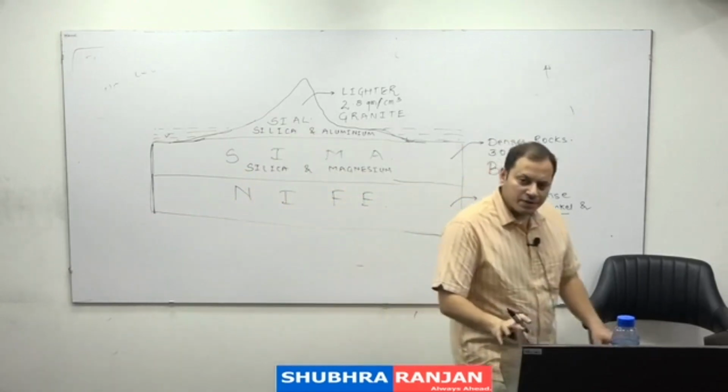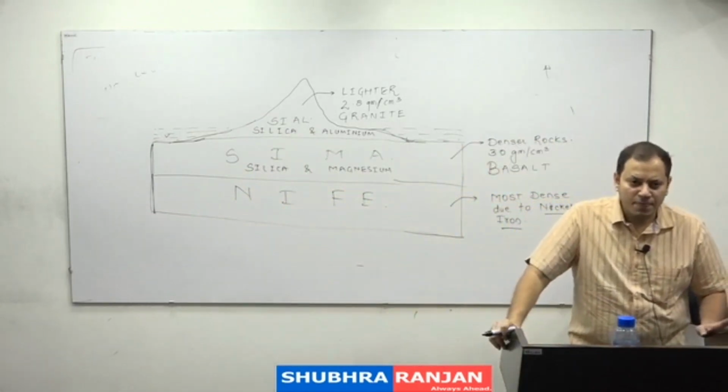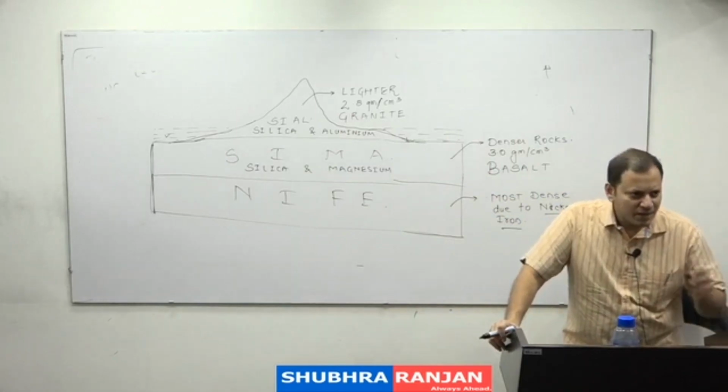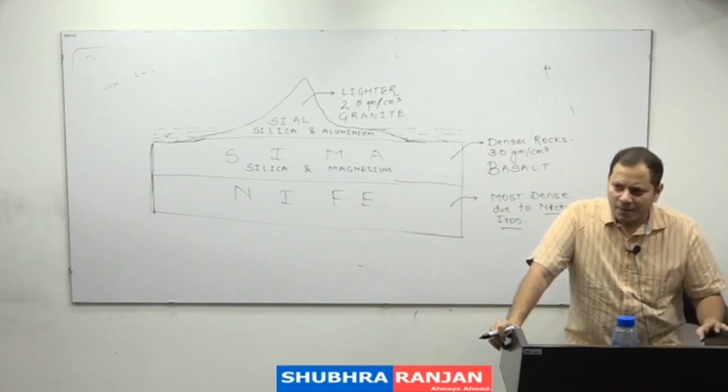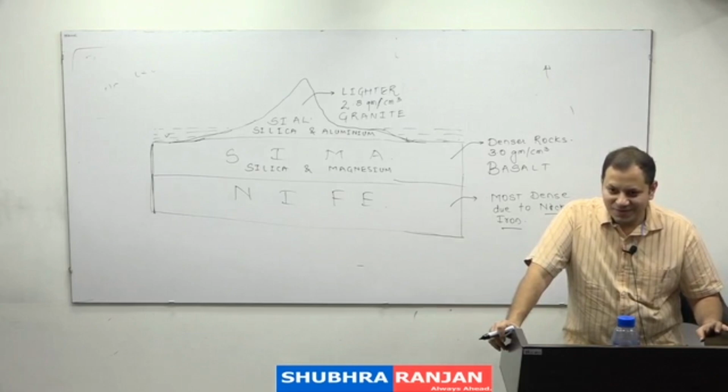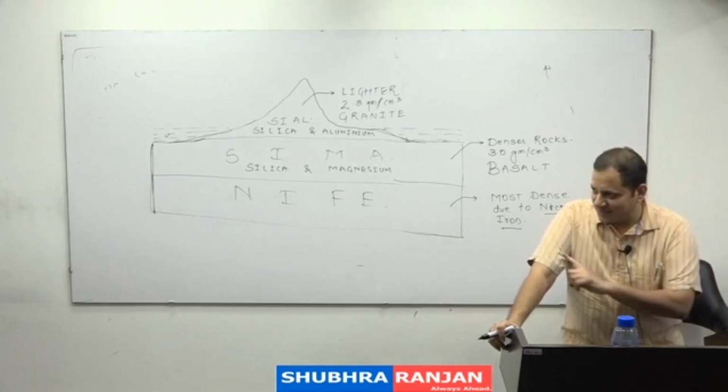Now before I go further, does earth have a magnetic property? Earth behaves like a magnet. Why is earth a magnet? Due to the iron.